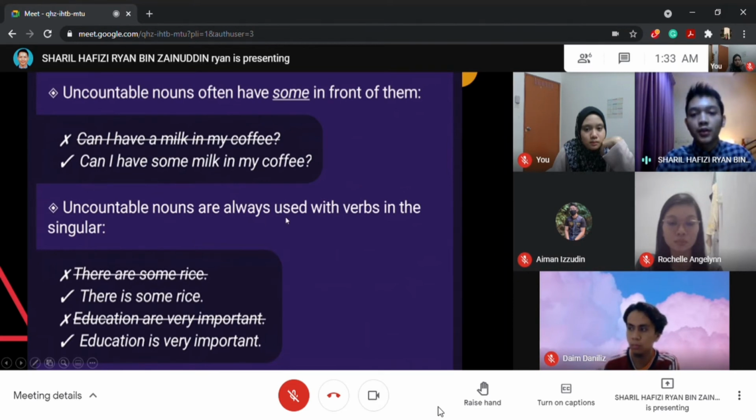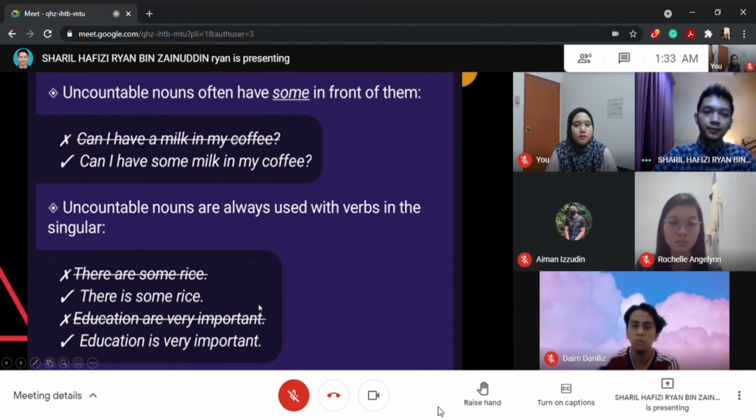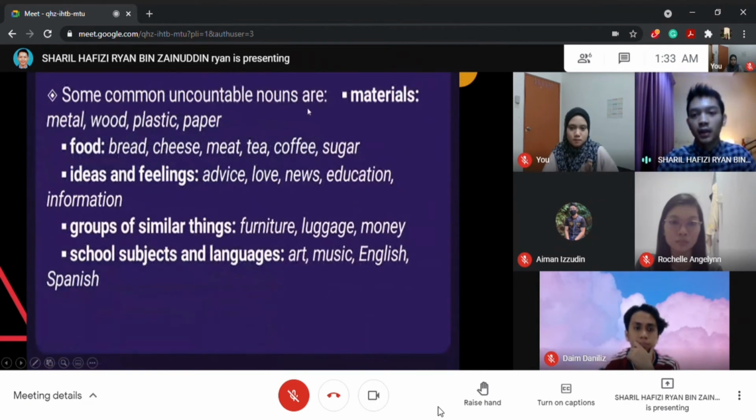Uncountable nouns are always used with the verb in the singular. For example, there is some rice. Is singular. There is no such thing as there are some rice. The same goes for the next example. Education is very important. Not education are very important. There are some common uncountable nouns: material, food, ideas and feelings, groups of similar things, school subjects and languages. There are a lot of examples here. You guys can look at it again because I will be sharing this slide in the WhatsApp group.